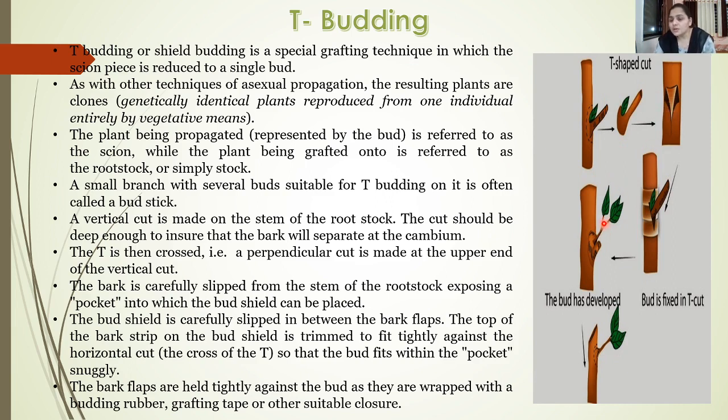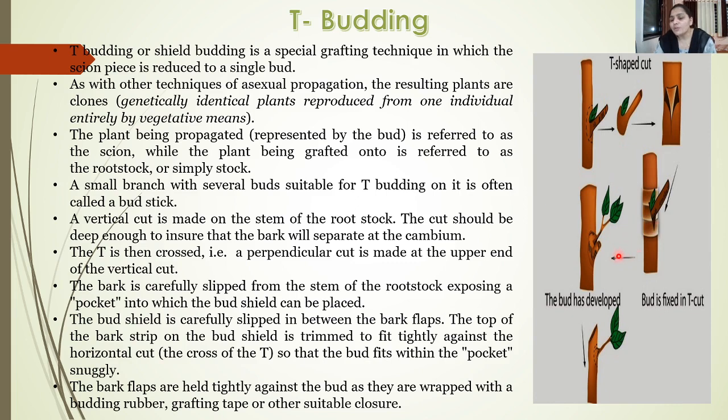Now once the bud has been inserted, you can see here, it has been inserted on the rootstock and it has been tied with the help of the polythene sheet. When it is tied, care should be taken that the growing point should not be covered because it will hamper the growth of the inserted bud.